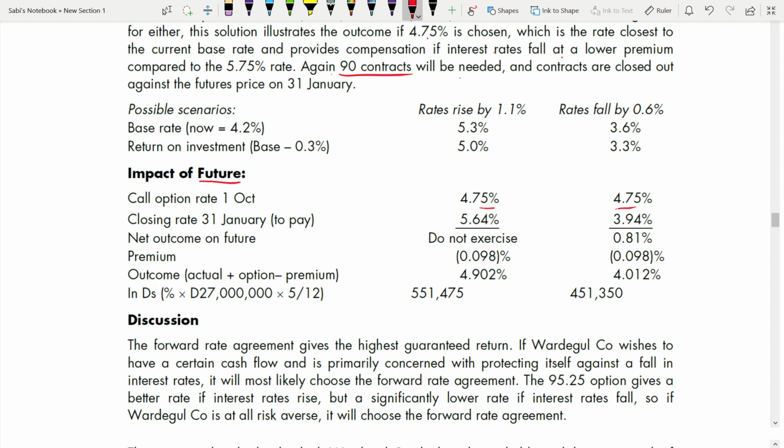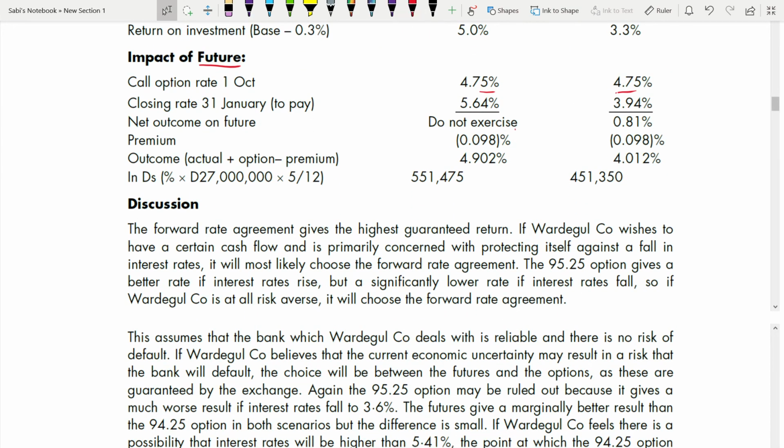5%. So the closing rate, we just calculated it. So net outcome on future will be the same only. Here also it will be do not exercise, and the premium, rest all is the same. Okay, actual plus option minus premium, so everything else is the same.